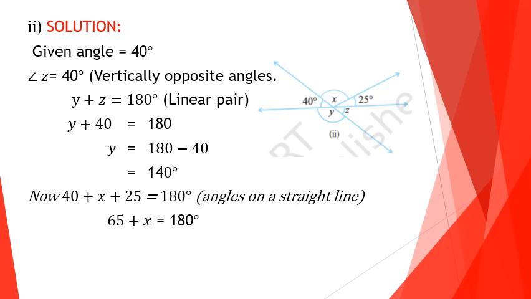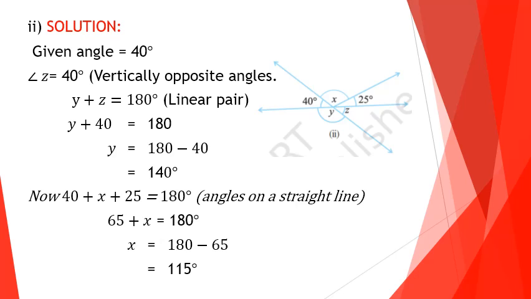Or 65 plus x equals 180 degrees, or x equals 180 minus 65 equals 115 degrees. Or angle y and x plus 25 make vertically opposite angles. We don't know x. Y we already found, 140 degrees.